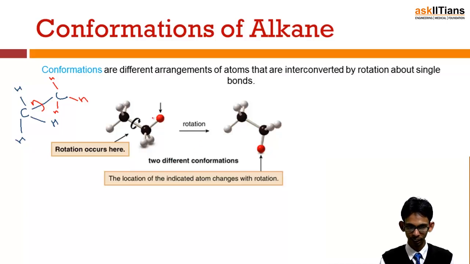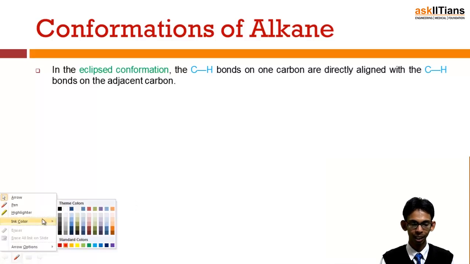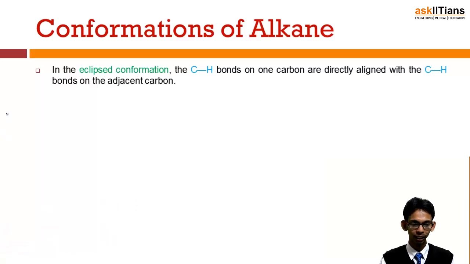So this is the first case, in which the two hydrogen atoms are in front of each other, and this type of arrangement is called one conformation. While in this you can see this hydrogen is not in front of these, but it is in between. So this is another conformation. So two different conformations are possible by rotating the carbon-carbon single bond. Now, I have just told you that there are two possibilities. The first, in which the hydrogen atoms of adjacent carbons are in front of each other.